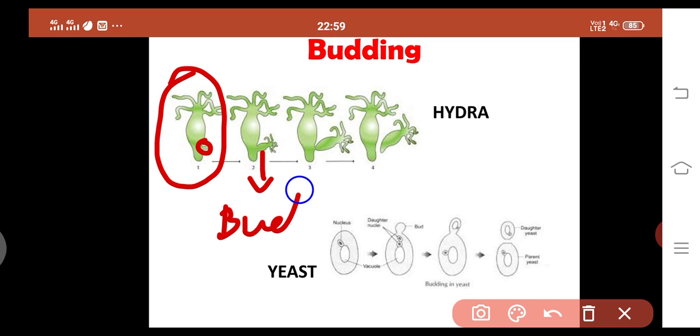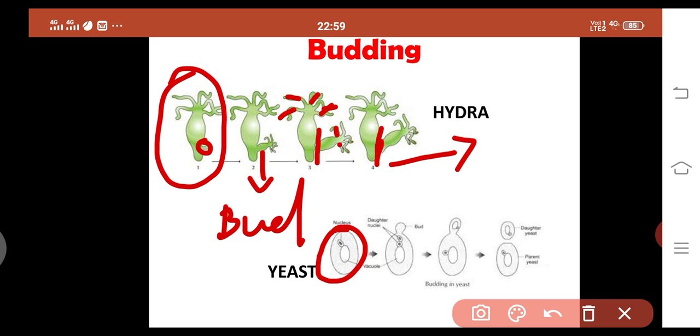The bud gets bigger and it also gets tentacles like the parent plant. After some days, the bud gets detached from the parent plant and it just goes and gives rise to a new plant. The same thing happens with the yeast.